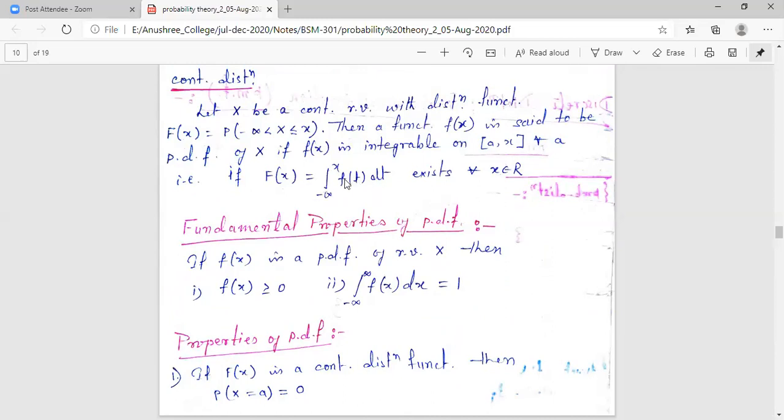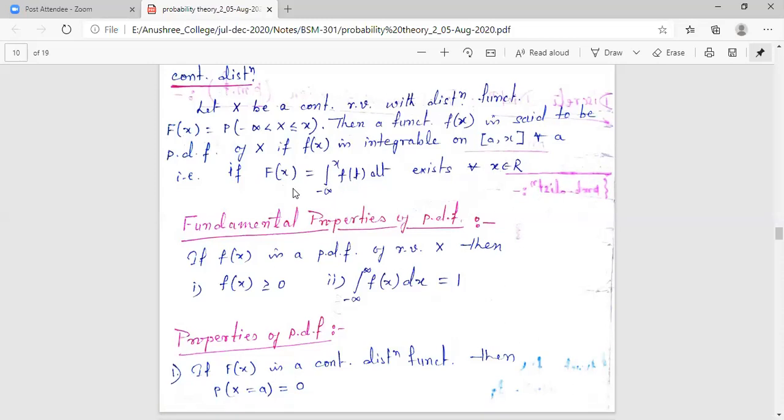Capital F(x) is nothing but the integral of small f from minus infinity to this particular value of x. We will utilize this because small f is known to us for a particular range, to find the distribution function.